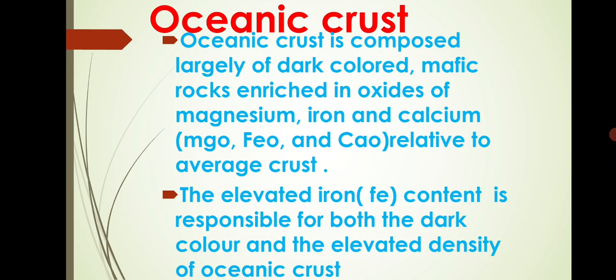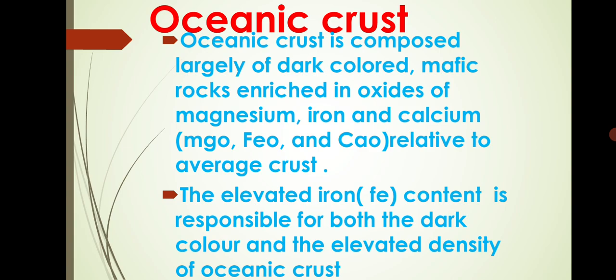So, first one is oceanic crust. Actually, oceanic crust is high density and low buoyancy, and continental crust is high buoyancy, low density.